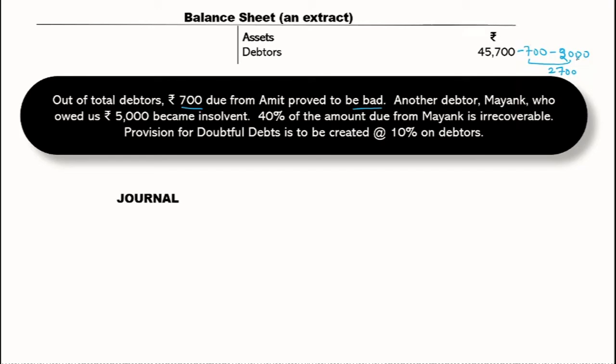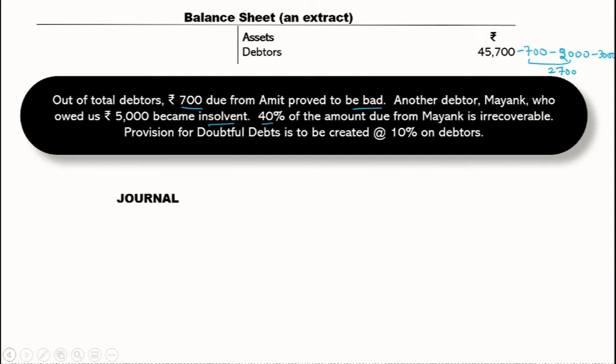Now listen and try to understand this point clearly. I deducted my bad debts from the debtors. It says that 5,000 was due from him. He became insolvent, and 40% for sure is not recoverable, but it also says that 60% is recoverable. So the other 60%, that means 3,000 rupees, is a good debt.